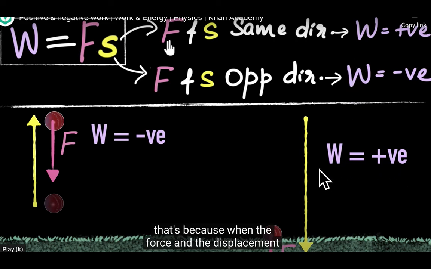So the result is, when they are working in the same direction, force and displacement, the object's speed increases. When these two are working in the opposite direction, the speed of the object decreases. So when it comes down, its speed increases. When it goes up, its speed decreases. So that's all with work done. Read it, and we will discuss the problems next day.